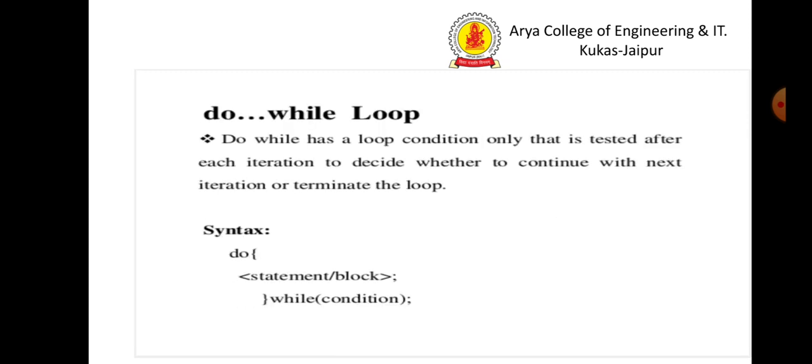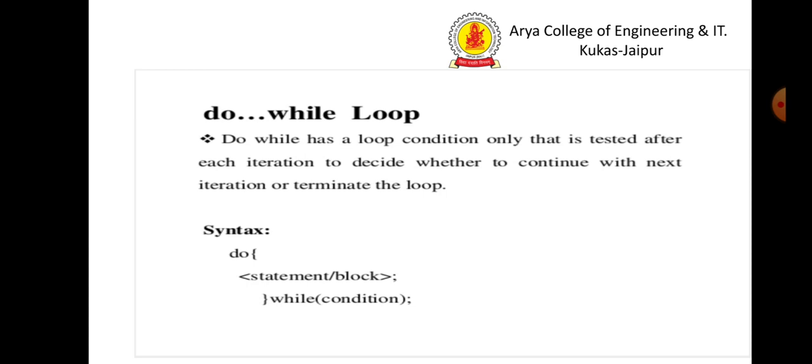Now the second loop, the do while loop. Do while has a loop condition only that is tested after each iteration to decide whether to continue with the next iterations or terminate the loop. You can see the syntax here: do means execute the statements, whatever the statements are there, and after executing the statements, the while condition is there for checking